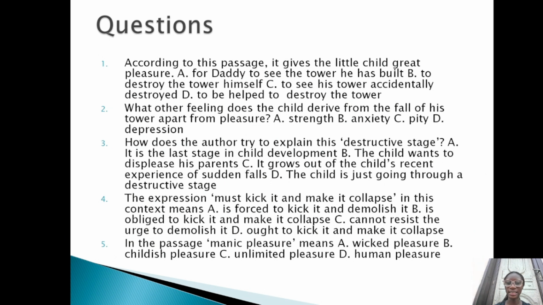Now we are just stating details here. The correct option is option B. According to the passage, it gives the little child great pleasure to destroy the tower himself. That's what we read. So it gives this child pleasure, and that's why he will not wait for his daddy to see. He prefers to destroy it himself rather than destroy it accidentally or by a helpful uncle's hand.